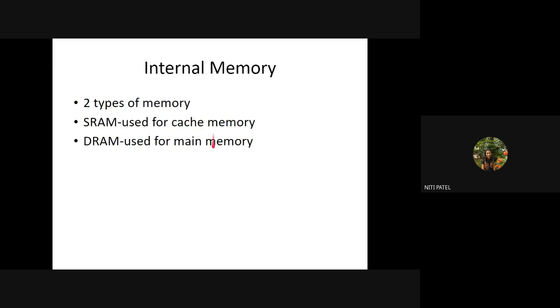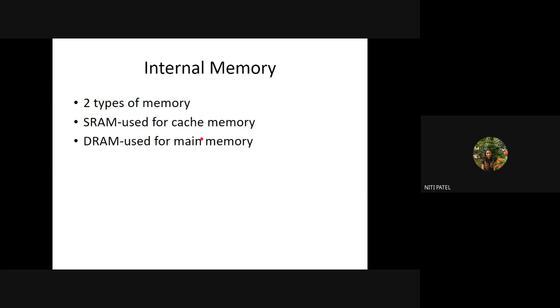If I have a program, addition of two numbers, stored in my secondary memory, and I want to execute it, how will that execution happen? Will I use both cache memory and main memory, or will I use only one? Both. Correct. I will be using both.